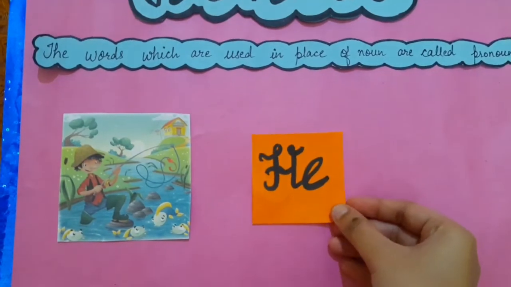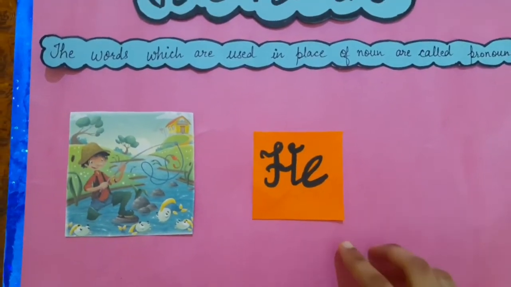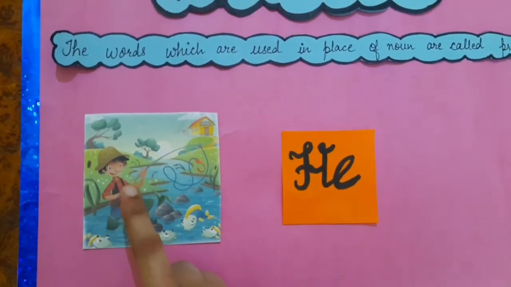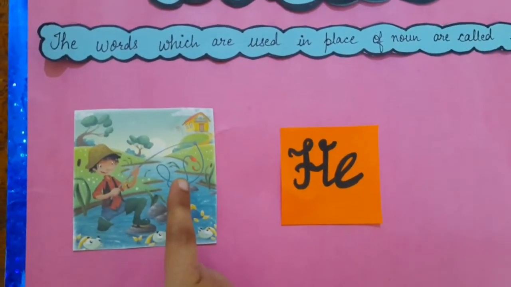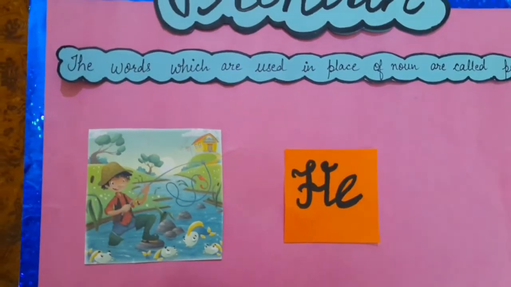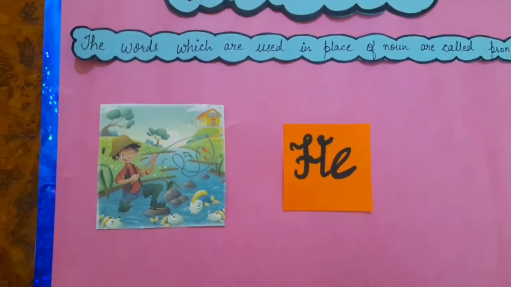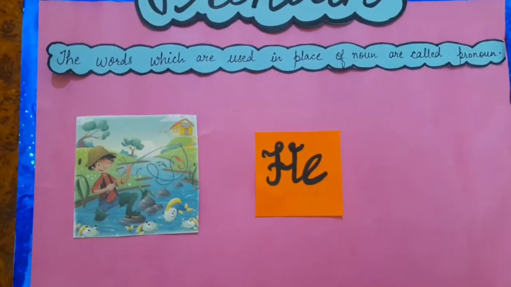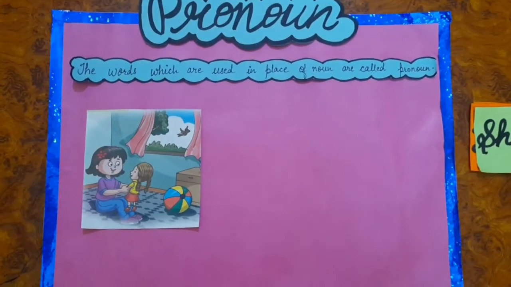We are going to use he. Okay? Like, this is a boy. He is fishing. He is very happy. He is wearing one hat.